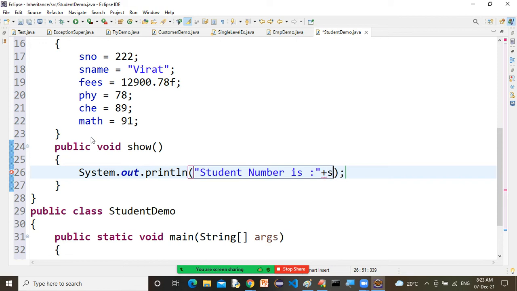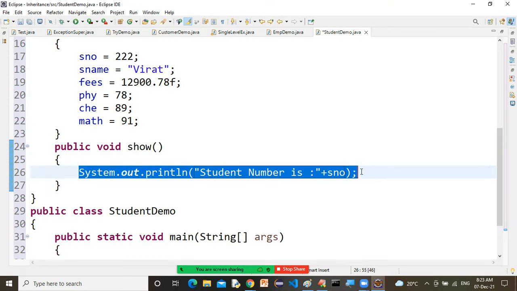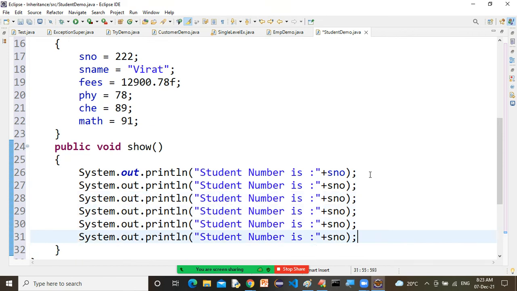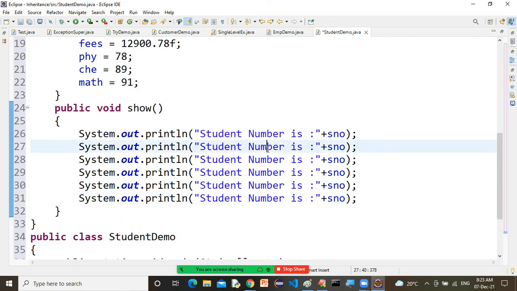What's the student number? It is SLO, correct or not? Yes. Now you copy this one five times. One, two, three, four, five. The student name is... So what is it, sir? Look at S name. Sir, student fees is... Sir, fees. Sir, student physics marks is.